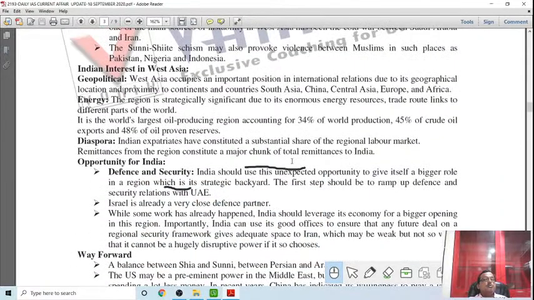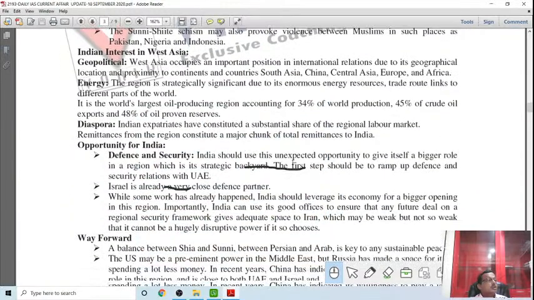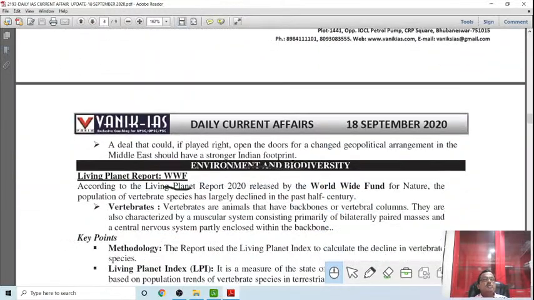India is very much interested in West Asia because India has an interest in oil. India is close to Israel. India has close relations with the United Arab Emirates and other countries for getting capital from those countries and to get oil security. So that's why India's link is also there.